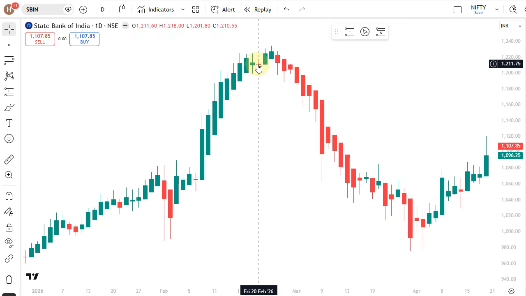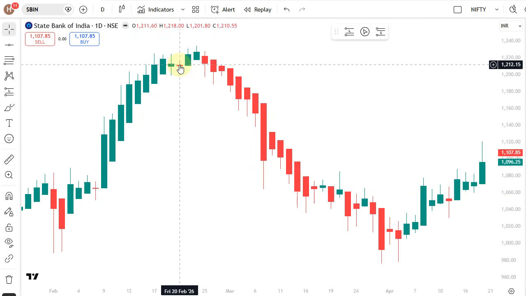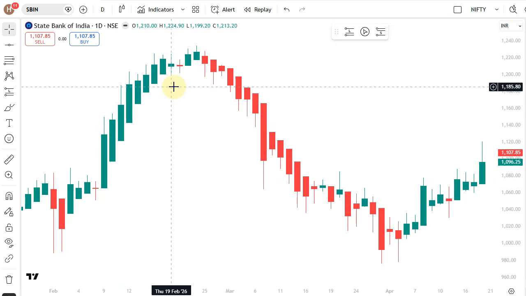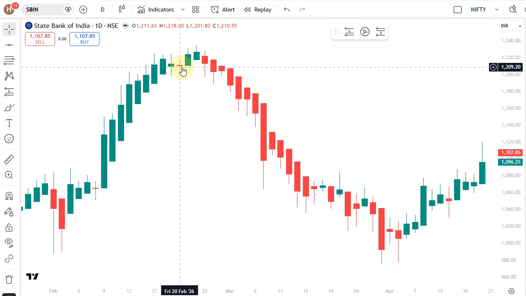So this is a momentum based strategy, so we will not allow the momentum to get lost. A momentum trader should be actively managing his position. So in the monthly time frame he can check the momentum and the trend, and in the daily time frame he can use the active management method of first red candle exit to exit this position. Okay, so hope this strategy will be useful for you.